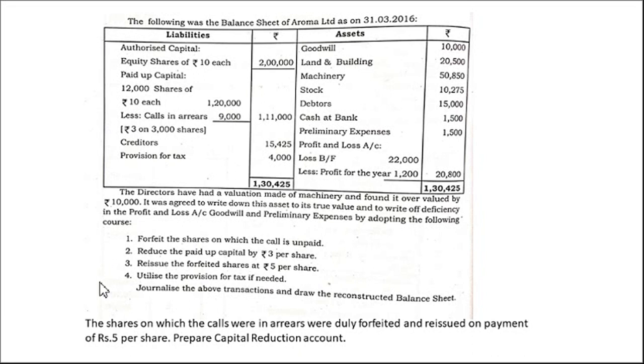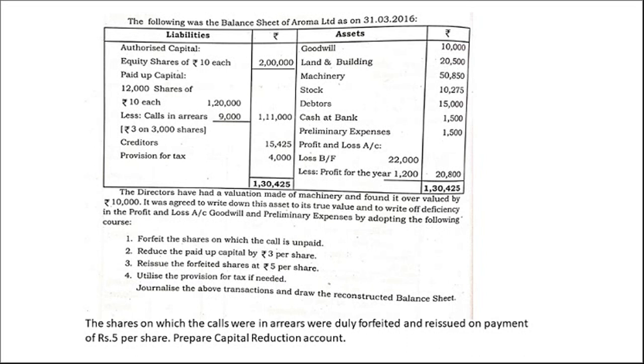So whenever we are making the reissue, we have to reissue after the reduction takes place. So reissue the forfeited shares at rupee 5, they said. That means our share value is 7 rupees now, but they are insisting us to pay at 5. So 2 rupees loss we have.